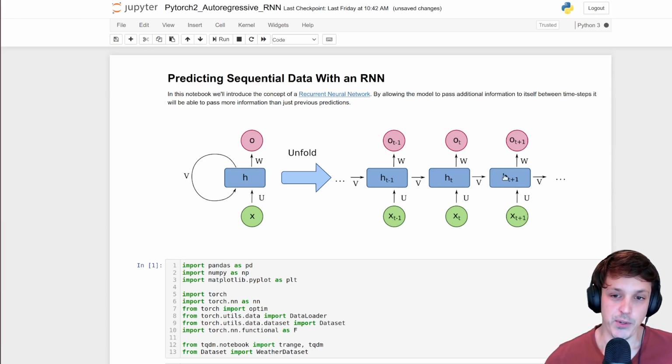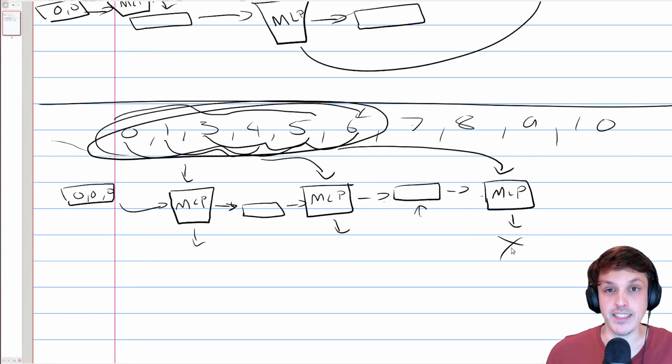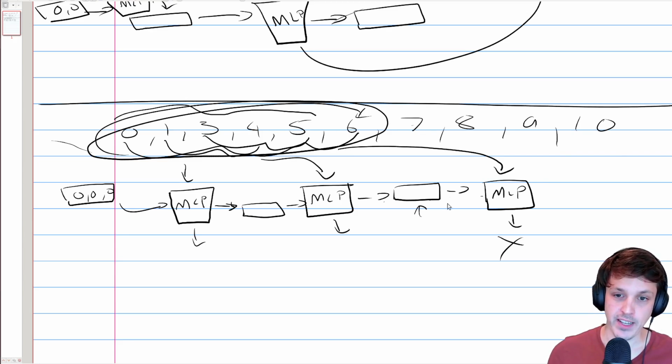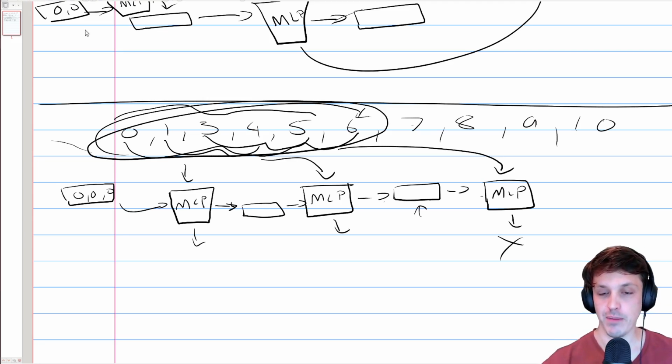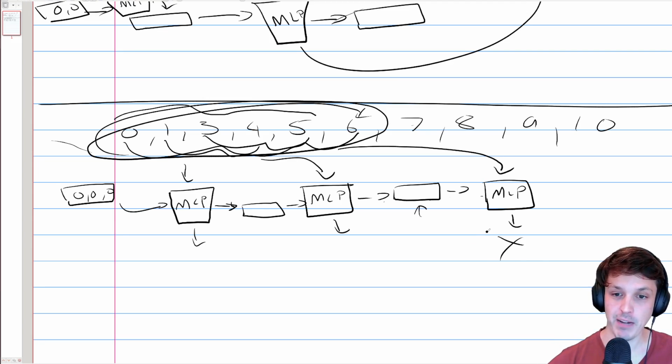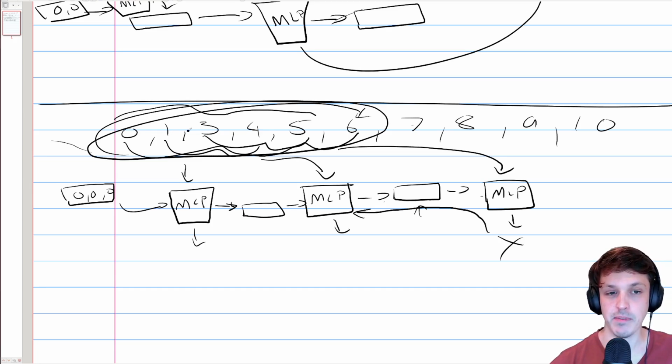So you might think, well, how do we train the summary? Well, we don't really need to do anything. We just train our network as per usual. And the assumption is that my MLP at this time step might want to use information that it didn't get directly as an input. So we're going to get some gradients from our network backpropagating. We're actually going to backpropagate through the summary into the network at this time step. And it'll say, hey, me at the previous time step, I'd actually like to see some information about day 1 and maybe even day 0. And so it can backpropagate through this way as well.